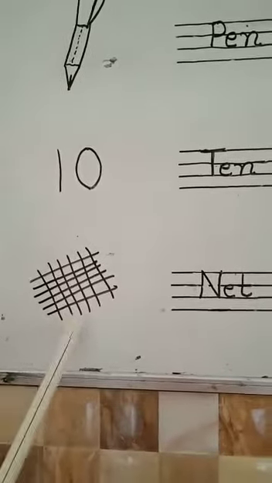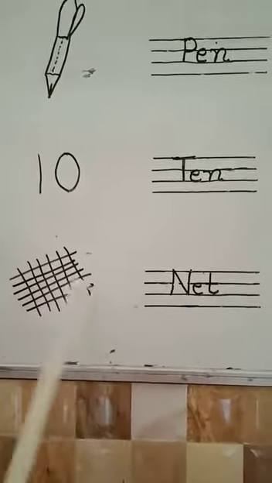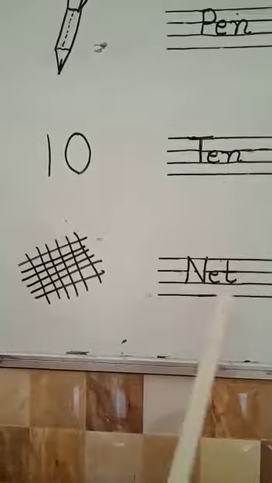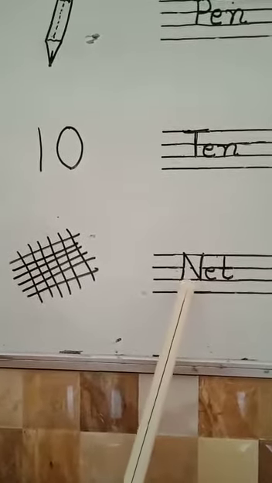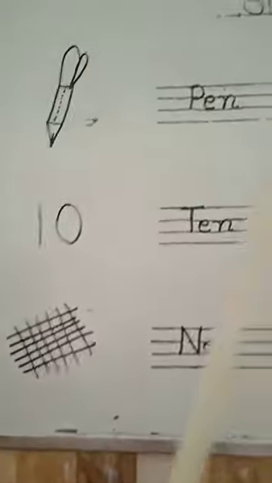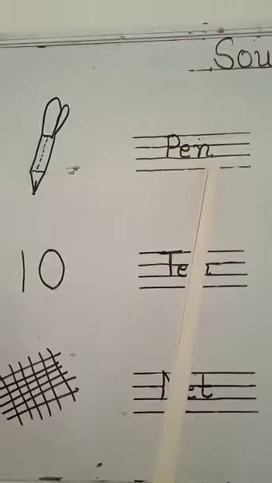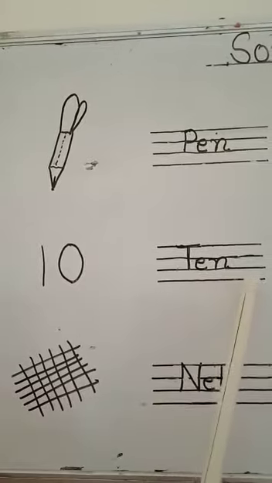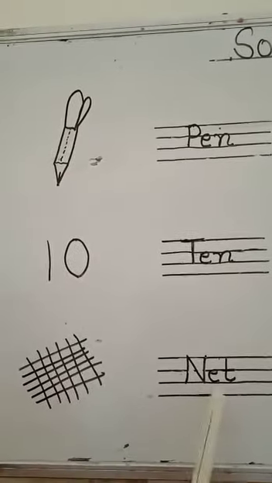Now what is this? This is a net. What is the spelling of net? According to phonic sound, N, na, N, E, T, net. Again repeat. P-E-N, pen. T-E-N, ten. N-E-T, net. Now next picture.